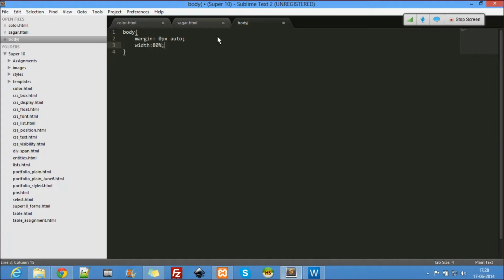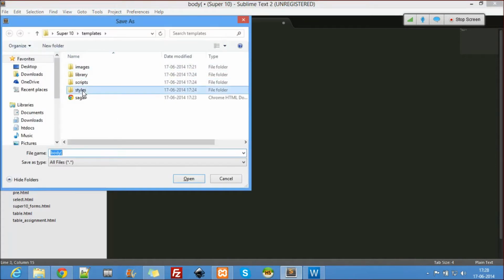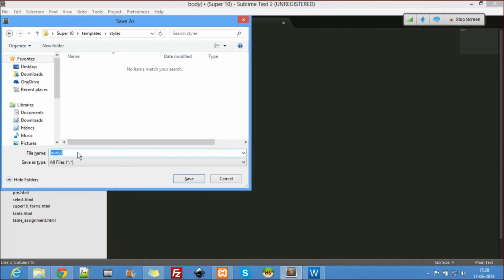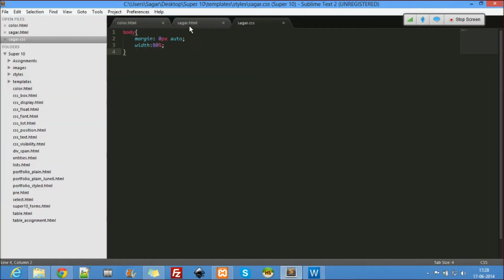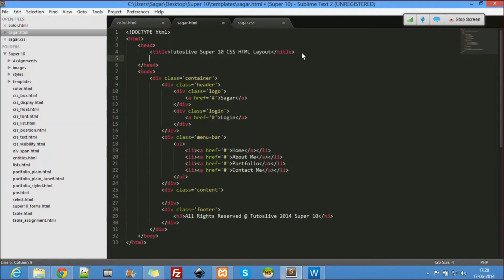I'll store this inside styles as saga.css. We have to include that inside our file, right? So what is the tag to include? Link href equal to styles saga.css, rel equal to stylesheet.